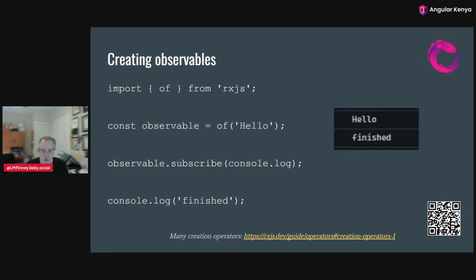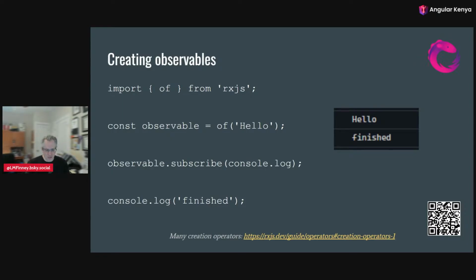What do I do with an observable? How do I get anything out of it? Well, you subscribe to it. Similar to the then on a promise, but it behaves a little bit differently. So now we can say, all right, with our observable, I want to subscribe to it, and then I can give it a callback, in this case, console log. So I'm going to log out hello. This is a really complicated way of getting a console log on the screen. It'll be more useful later.